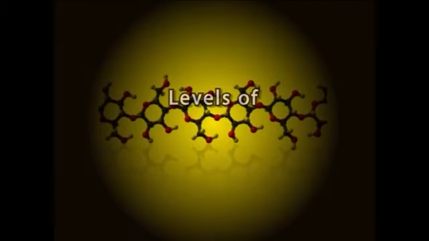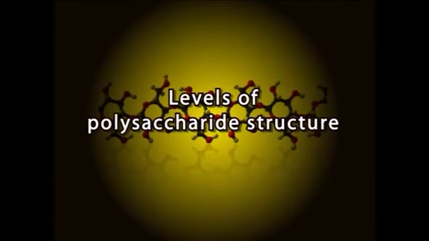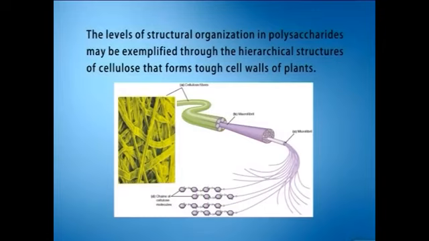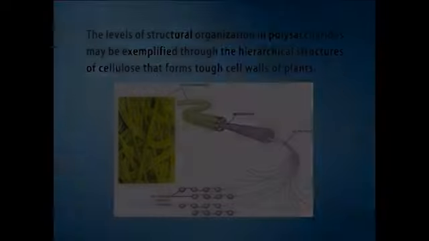Now, let us look at the levels of polysaccharide structure. Polysaccharides also exhibit different levels of structure such as primary structure, secondary structure, tertiary structure, and quaternary structure. The levels of structural organization in polysaccharides may be exemplified through the hierarchical structures of cellulose that forms tough cell walls of plants.